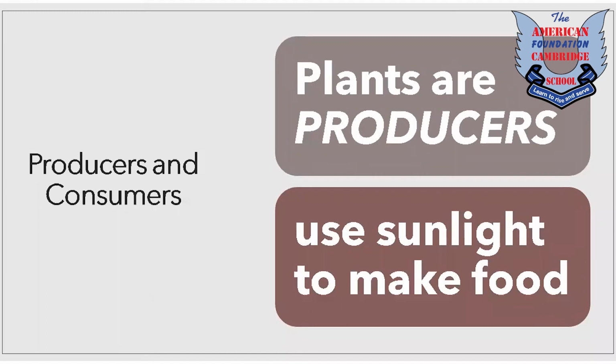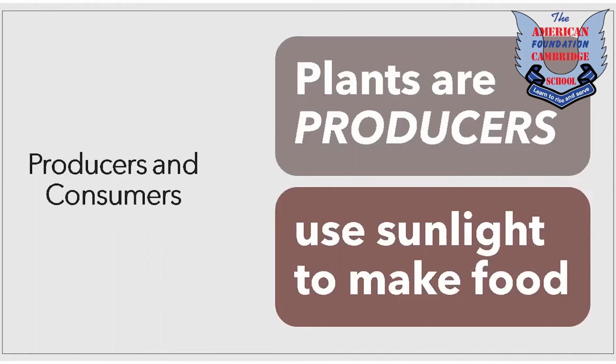Then all living things need energy, you know that, so they get their energy from food, and plants are also called producers, as I have told you earlier, because they make their own food and they use sunlight to make their food by photosynthesis. So without plants, humans and all other animals would starve to death, because without plants, how will they obtain their food, right?